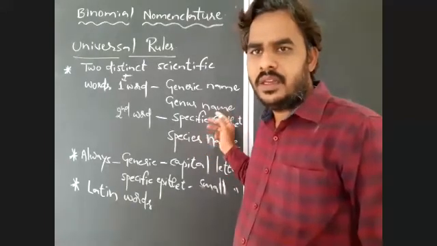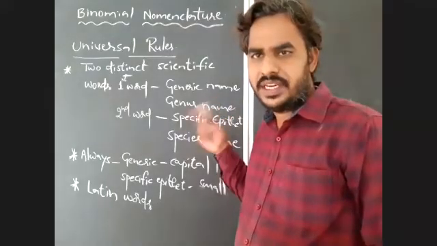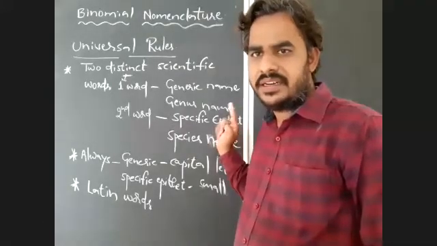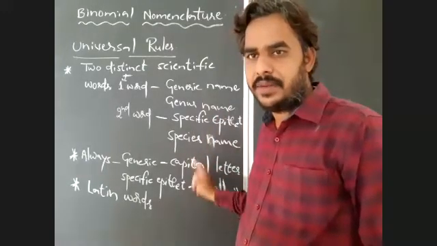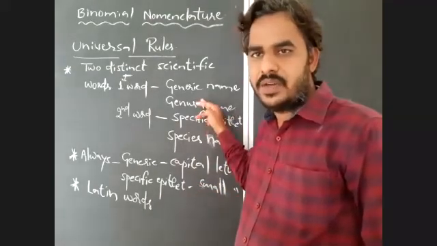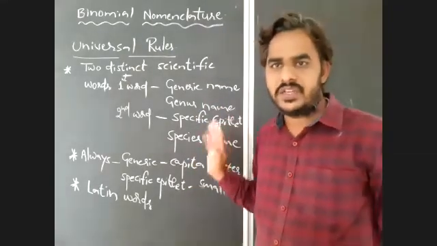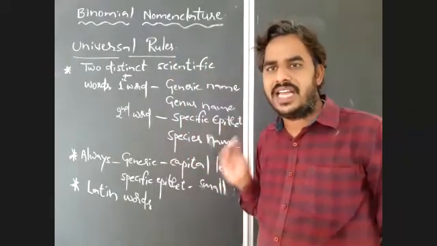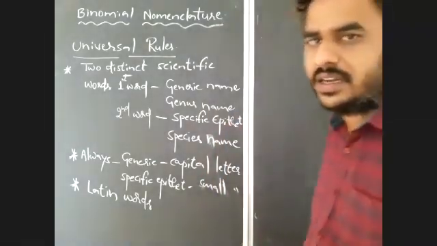First rule: every living organism has two words in its scientific name, the generic name and the specific epithet or species name. The generic name represents the noun and the specific name represents the adjective. So a noun always starts with a capital letter and an adjective always starts with a small letter. So the genus name always starts with a capital letter and the species name with a small letter. And the words we use to name organisms by the binomial nomenclature method must have a Latin origin or be Latinized. So that is the third rule.